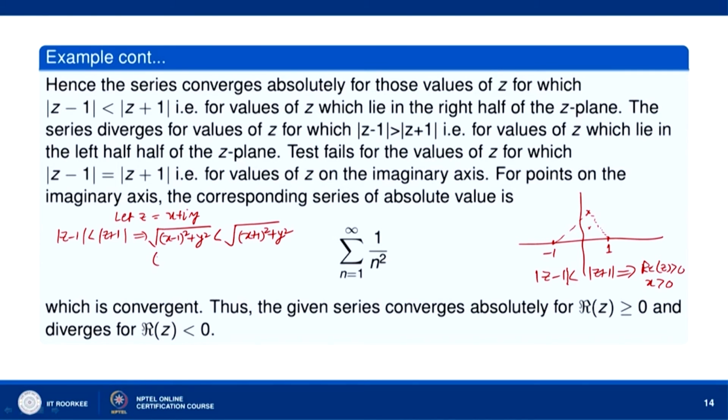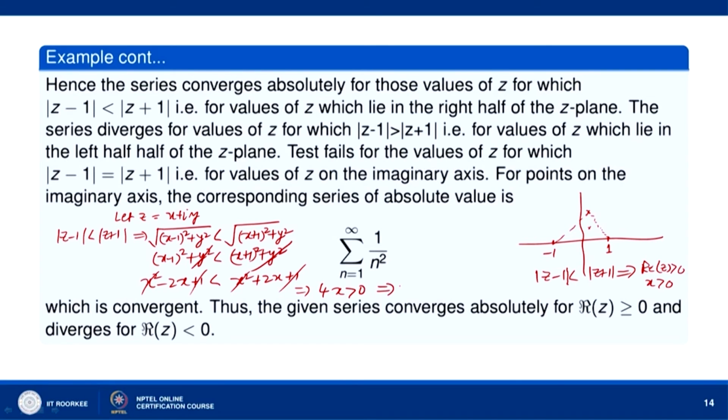Squaring both sides, we get x minus 1 whole square plus y square less than x plus 1 whole square plus y square. This y square and this y square cancel. You can now open this. So, we have x square minus 2x plus 1 less than x square plus 2x plus 1. We can cancel x square and then what we get is 4x greater than 0.